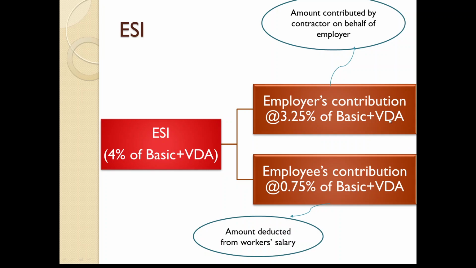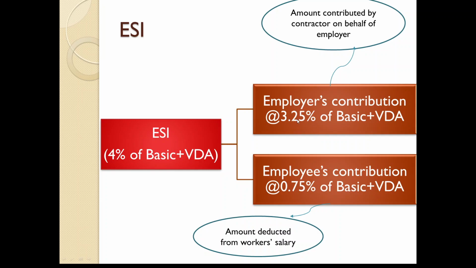Here there are no restrictions. Even if the monthly salary is 20,000, your calculation should be made on 20,000. Even if the monthly salary is 10,000, your calculation should be made on 10,000. Here there are no restrictions on monthly salary. So altogether 3.25 plus 0.75. This 0.75 is nothing but each month the contractor deducts 0.75% of basic and VDA from the worker's salary.